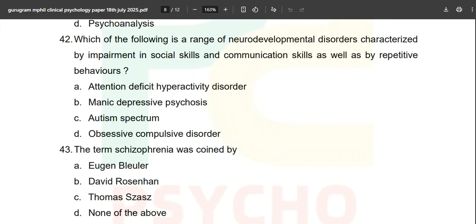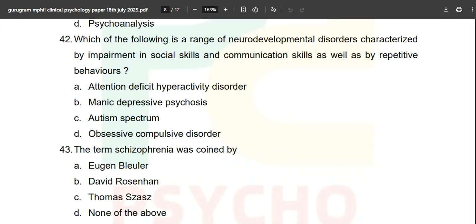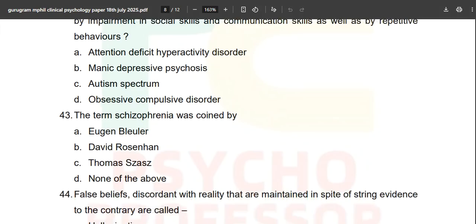And which of the following is a range of, now this is a good question. 42 is a good question. Which of the following is a range of neurodevelopmental disorders characterized by impairment in social skills and communication skills as well as by repetitive behavior? Okay, no, this is not a good one. This is a basic one. Attention, ADHD, impairment in social skills, manic depressive, it is your autism spectrum. In the C book, N book, and F book you will find this about autism spectrum. This is a general question, not a good one. So till now only 6 questions are interesting.